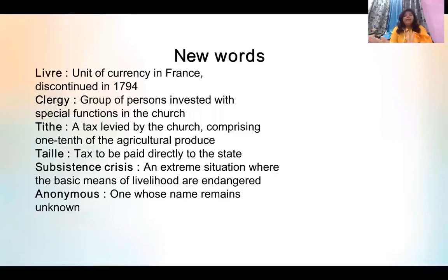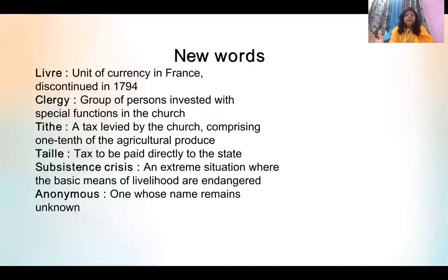Now the second type of tax is taille. Taille is not that TAIL or TALE. Here it is TAILLE. This tax was paid directly to the state. Now students, you all know the meaning of state here. State here does not mean the state in which the country of France was divided. State here clearly means government. So who was the government right now? The government of Louis XVI. So the second type of tax which was paid was taille, which was paid directly to the government according to the earning of each person of the third estate.